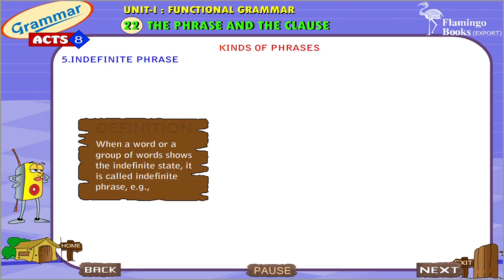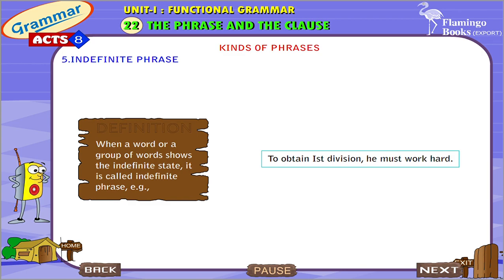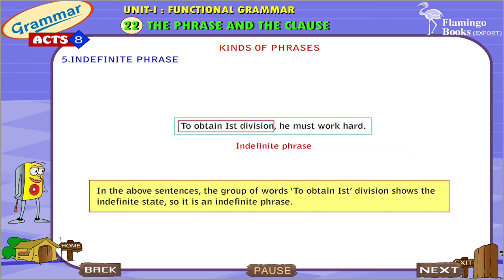Indefinite phrase. When a word or a group of words shows the indefinite state, it is called an indefinite phrase. Example: to obtain first division, he must work hard. In the above sentence, the group of words to obtain first division shows the indefinite state, so it is an indefinite phrase.